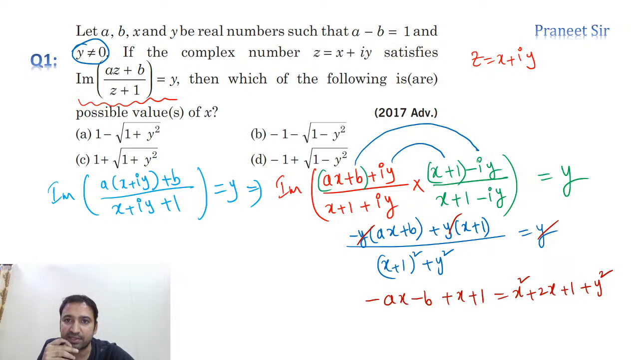So if you simplify this, see here, a minus b is equal to 1, we are getting it. So let's use this. a minus b is equal to 1. Let's see where we are getting this. a minus b is equal to 1. Minus ax minus b. So here in this, what we are getting is a is equal to 1 plus b, we are getting it.